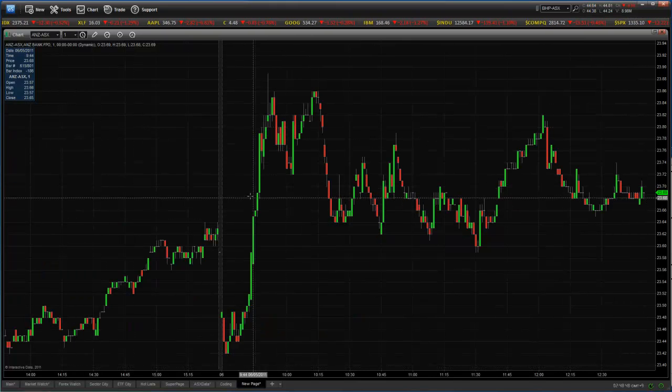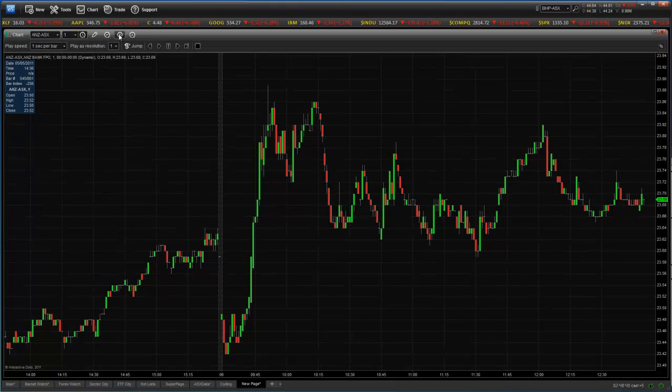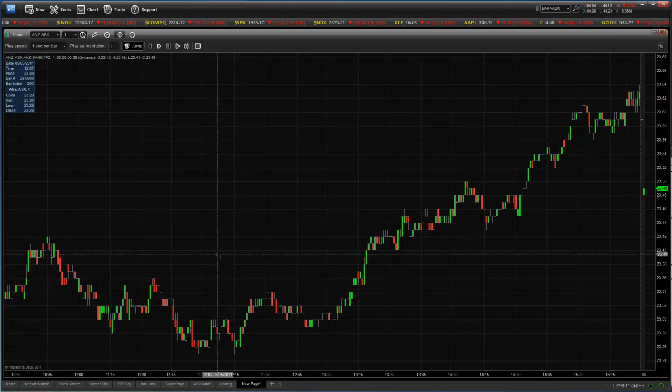The good thing about eSignal 11 is a feature which is bar replay. So if you look at the play here, we click on that, we want to have a look a couple of days ago and we want to replay each bar from then. So if we're at work during the day and the markets are open, we can just come home and replay that day's trading, so we can have a look at it and get a feel for how the market was running. So if we click jump, we'll jump back here and click there and we'll click play.